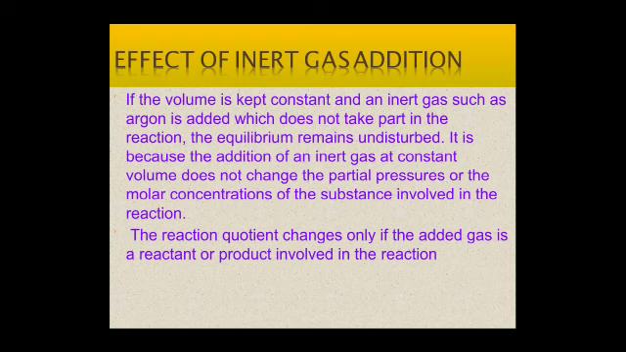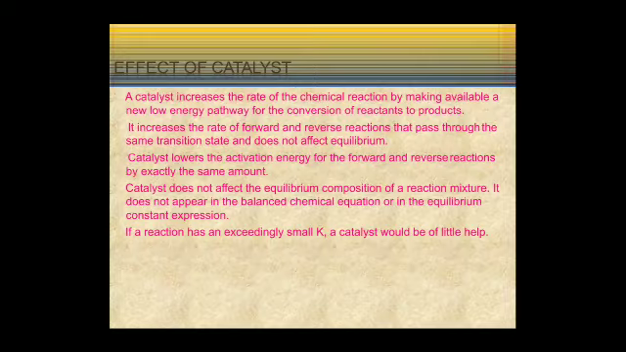For a reaction at constant volume, when the number of moles of reactants and products is the same, the addition of inert gas has no effect. That means if the volume is kept constant and an inert gas such as argon is added, which does not take part in the reaction, the equilibrium remains undisturbed. It is because the addition of inert gas at constant volume does not change the partial pressure or the molar concentration of the substances involved in the reaction. The reaction quotient changes only if the added gas is a reactant or product involved in the reaction, but there will be no change for an inert gas.